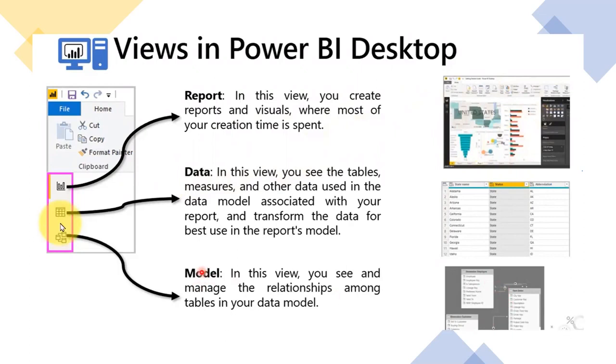These are the three different views in Power BI: report view, data view, and model view. Report view is used for visual development. Data view is for cross-checking the data, seeing what kind of data it is and whether it is related to another data model, or if we want to do some transformations, ETL, we do all of that on the data. And if we are pulling multiple data sources, we build the model using the model view. These are the three different views in Power BI Desktop.